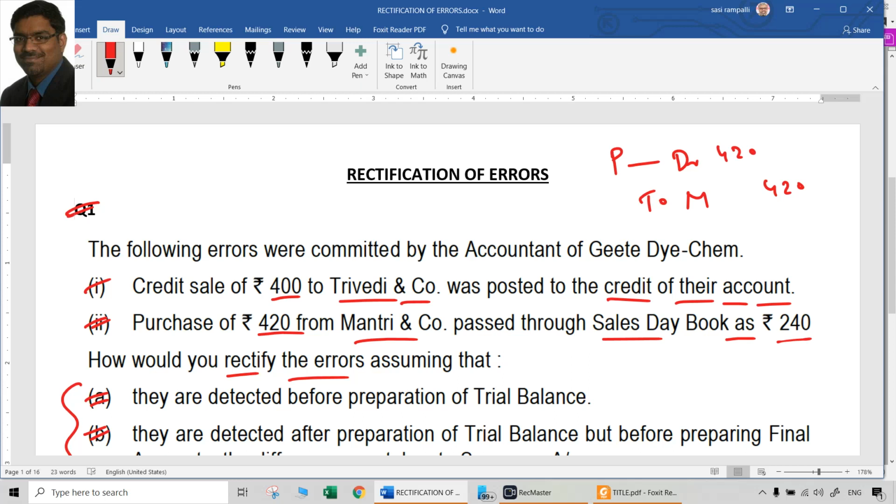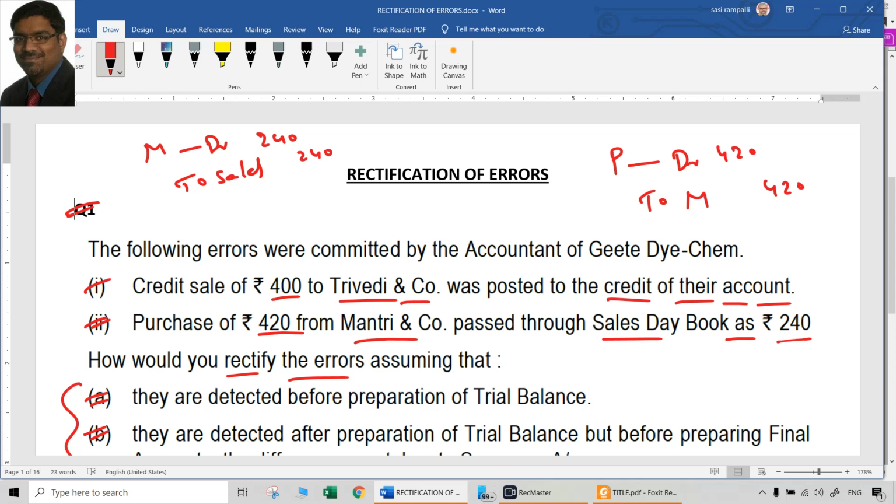But because this is passed through sales day book, effectively what happened? Mantri and Co account Dr to sales it happened. Sales day book is something where credit sales will be there. So Mantri and Co account Dr to sales, that too 240, was passed. Now we need to rectify this entry.